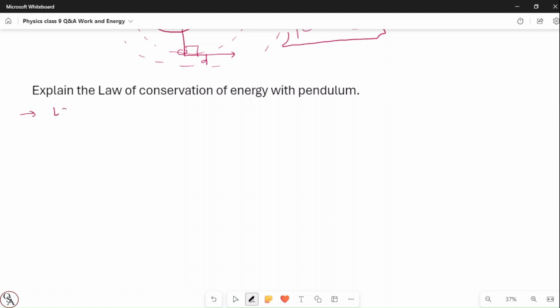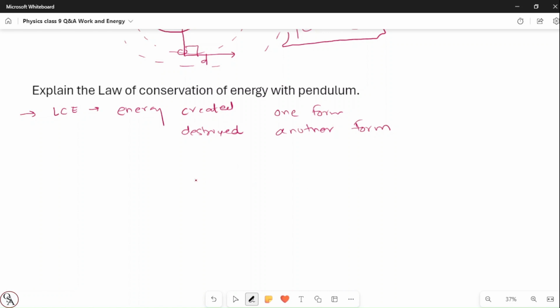The law of conservation of energy says that energy is neither created nor destroyed, it is converted from one form to another form, right? This is the law of conservation of energy. Now if you look at the pendulum, let me just draw the pendulum first and then I'll explain with the help of the diagram.